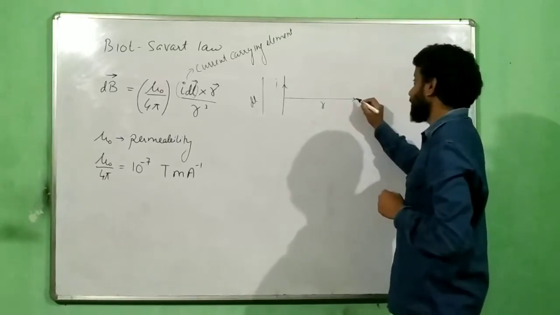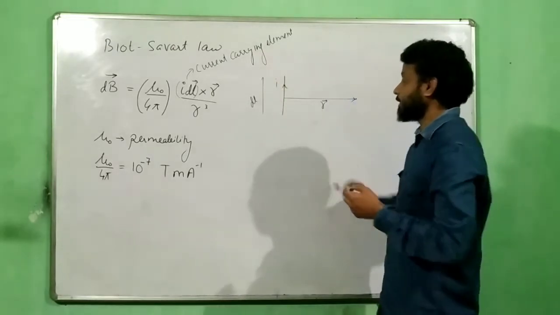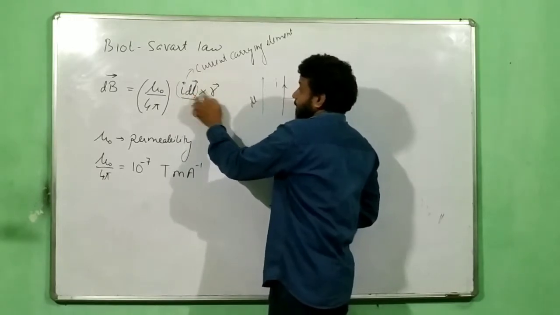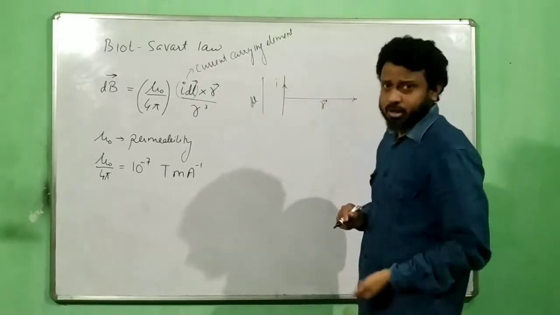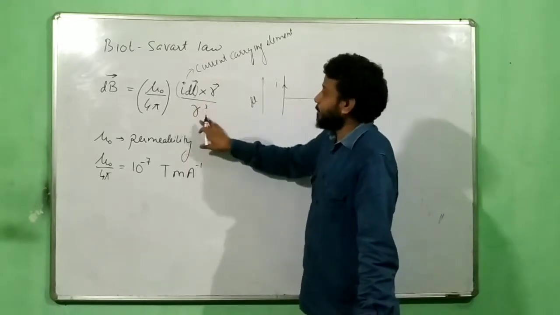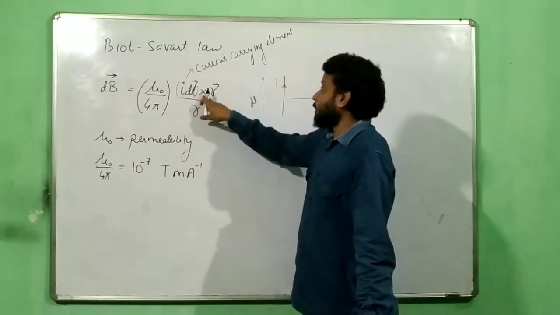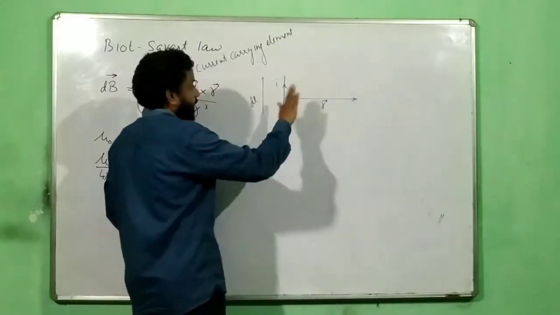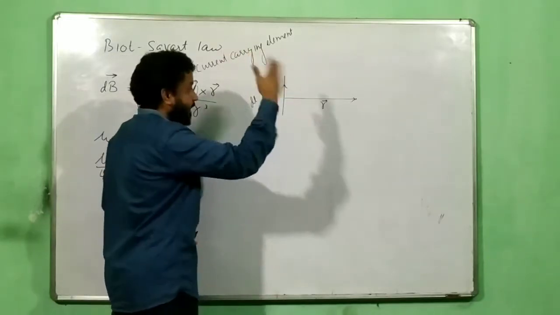So suppose here I want to find the field. This is also an r vector. So you have two vectors, one in this direction and another in this direction, and these two undergo cross multiplication, or you can say cross product, divided by the magnitude of r. That is just the magnitude part. This is more important: this is your r, and this is the magnitude of r cube. So IDL cross r is the cross product. If you remember how to do a cross product, we do it like this: the one which comes first, you have to stretch your right hand. This is my right hand.